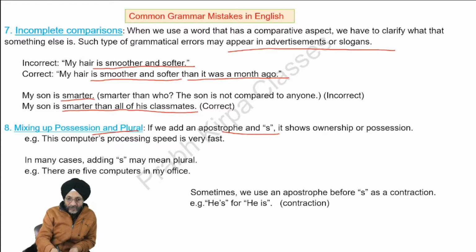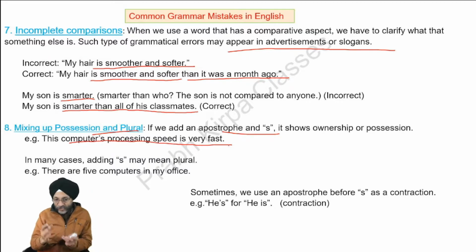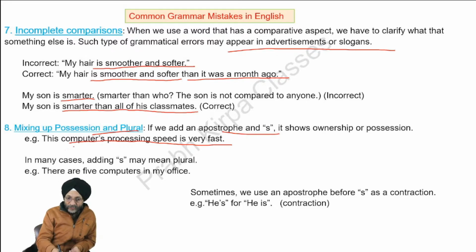For example, this computer's processing speed is very fast. Here we are talking about the processing speed of the computer. So we have used the apostrophe after computer and added s. In many cases, when we add s to a word, it becomes plural.